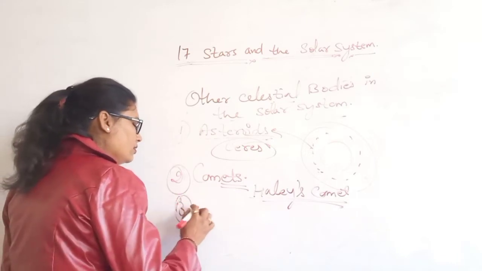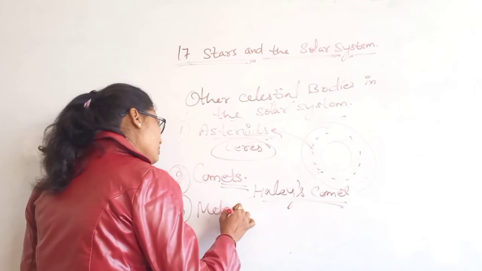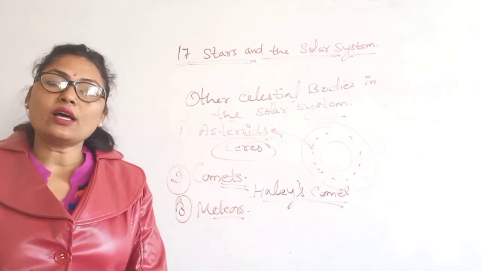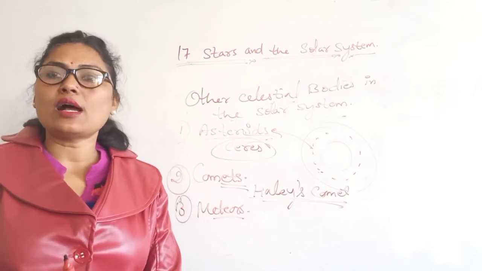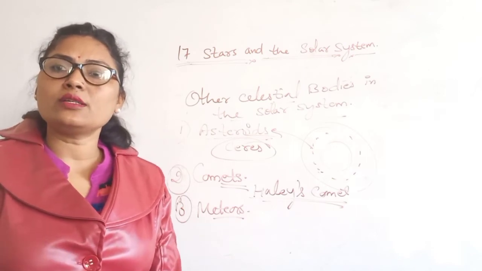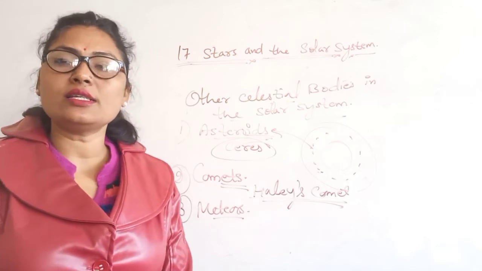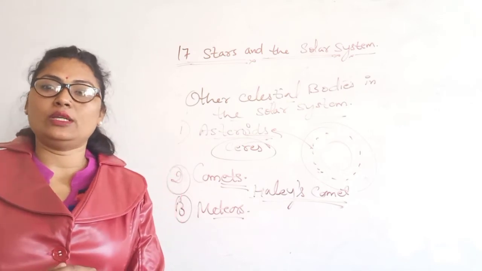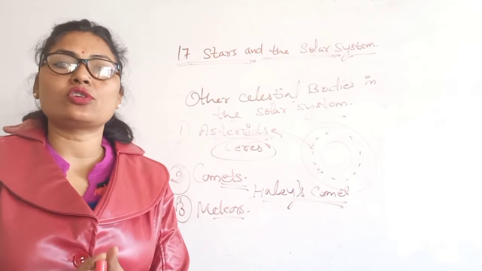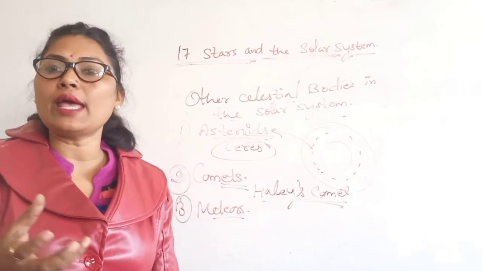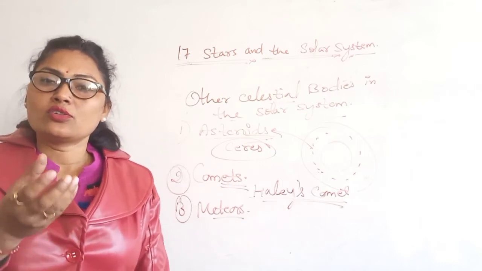Now next, meteors. Third, we can take the meteors. What are meteors? Meteors are rocky objects present in space, and they regularly enter the Earth's atmosphere at very high speed. Because of great friction with the Earth's atmosphere, they are heated up and burned to ashes within a short time.